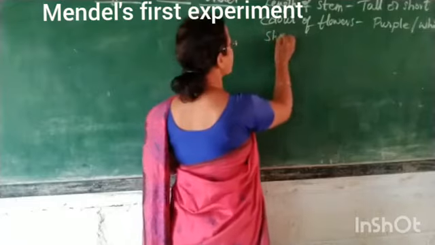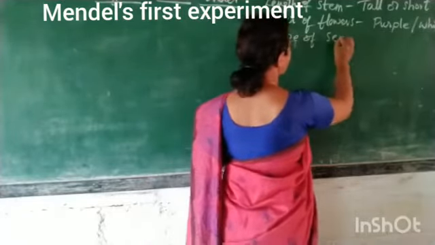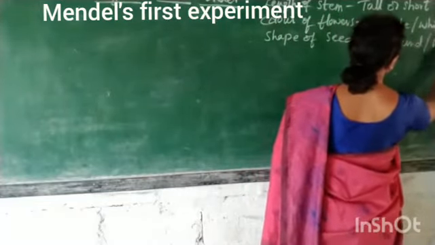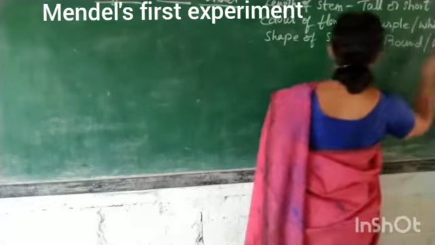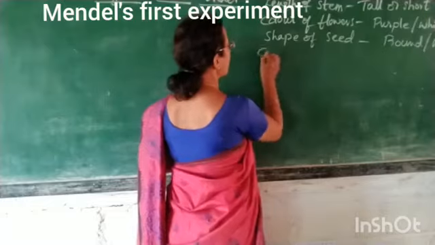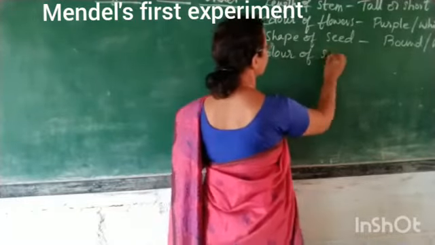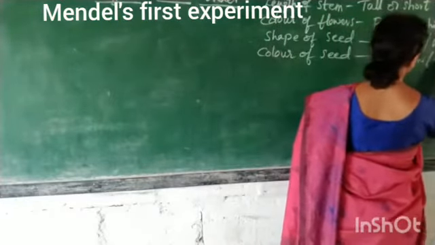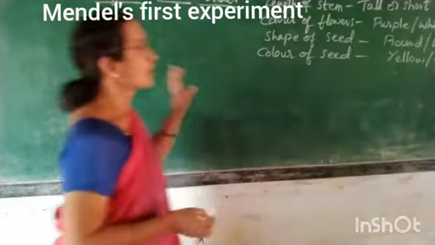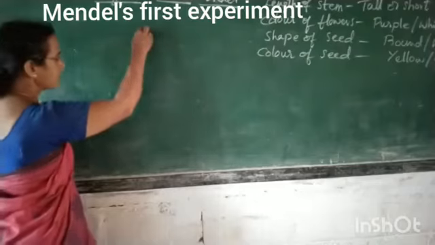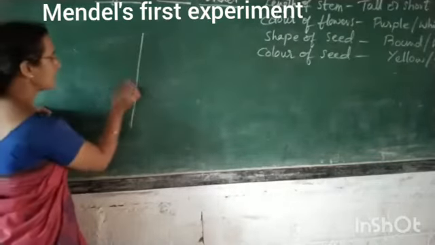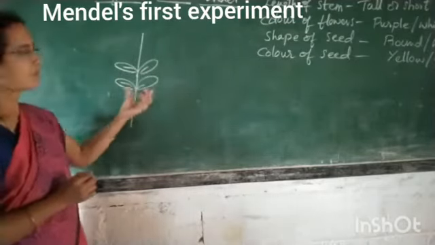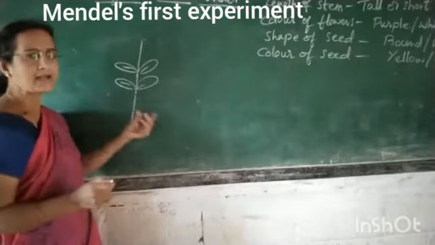And the shape of the seed may be round or wrinkled. Then the color of the seed may be yellow or green. He took the garden pea plants. I will write the pea plant, not in detail with all the leaf parts or flower parts, but symbolically I will write the pea plant.